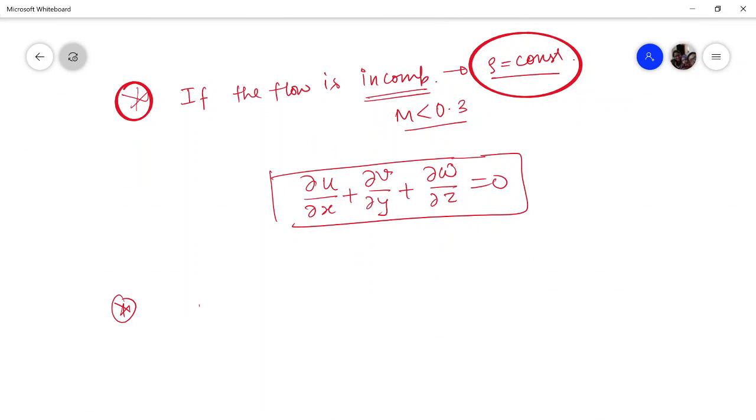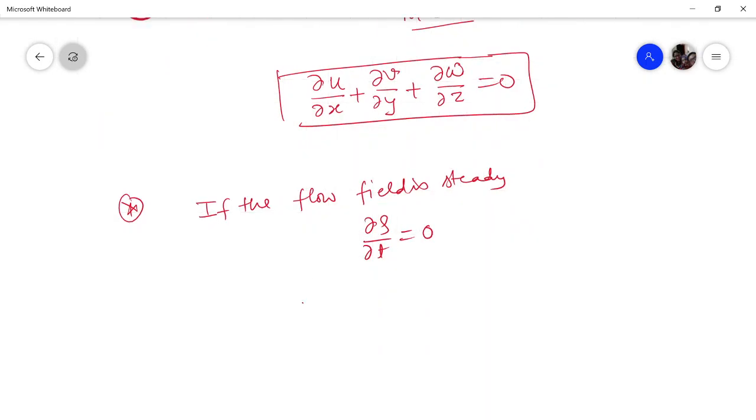But let me show you something very interesting. If the flow field is steady, steady means time-wise variation of properties ceases to exist. That means density will not change with respect to time. So the continuity equation becomes del by del x of rho u plus del by del y of rho v plus del by del z of rho w, and this becomes 0.